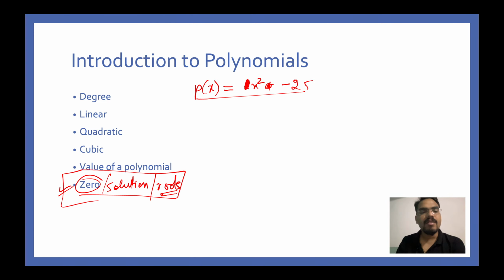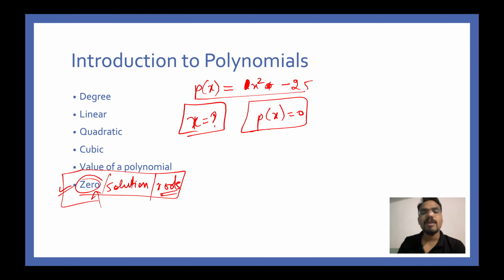Now somebody said find the zeros of this polynomial. Now the meaning of zero is that value of x, I don't know what is the value of x as of now, so that value of x for which your p of x becomes equal to 0. So your final answer should be 0. Now if we use this concept, that my zero or the solution or the root of this polynomial will be when I will be getting p of x is equal to 0.